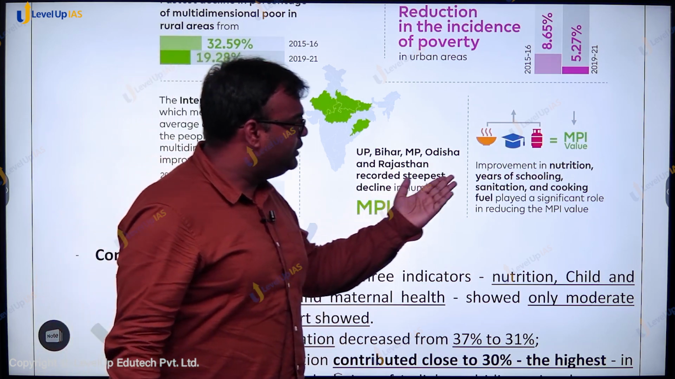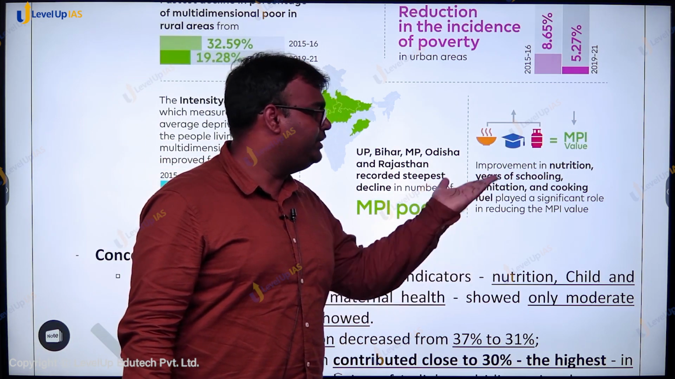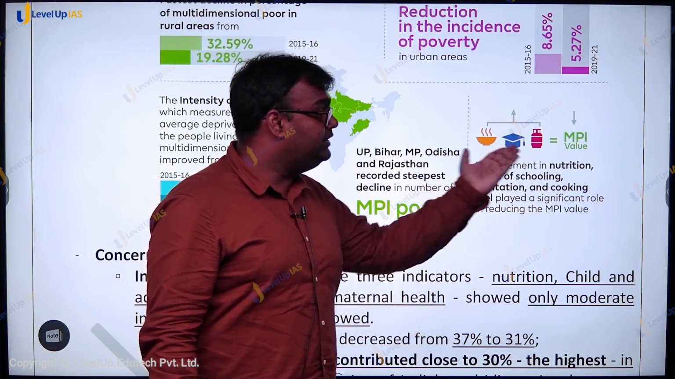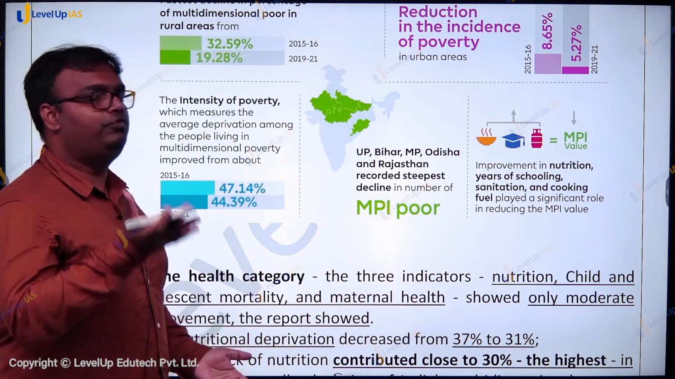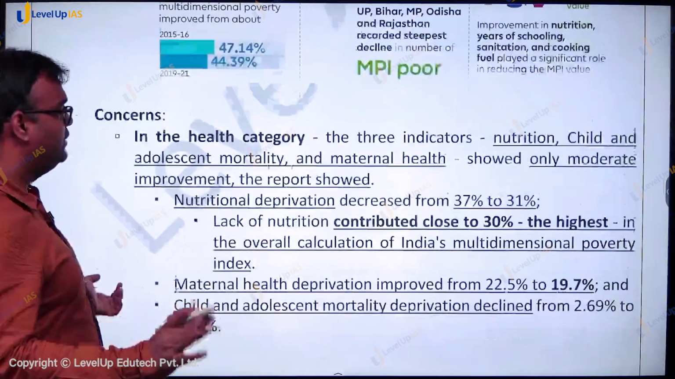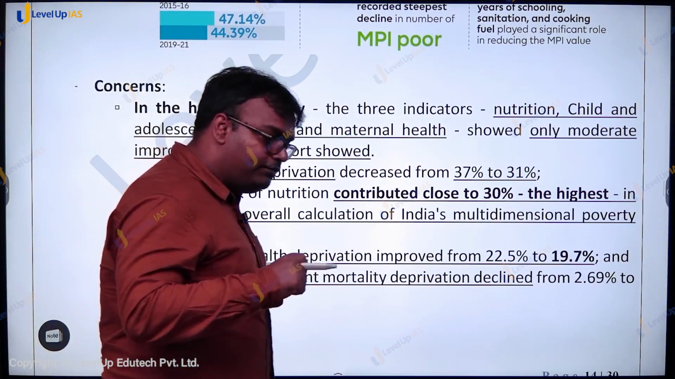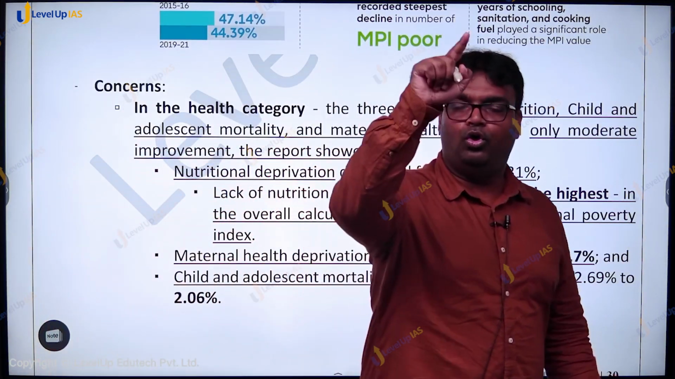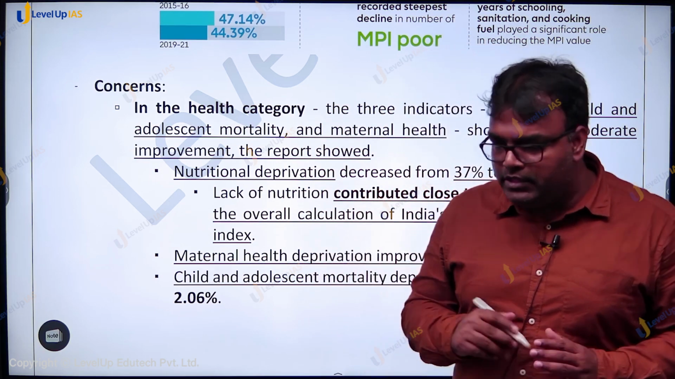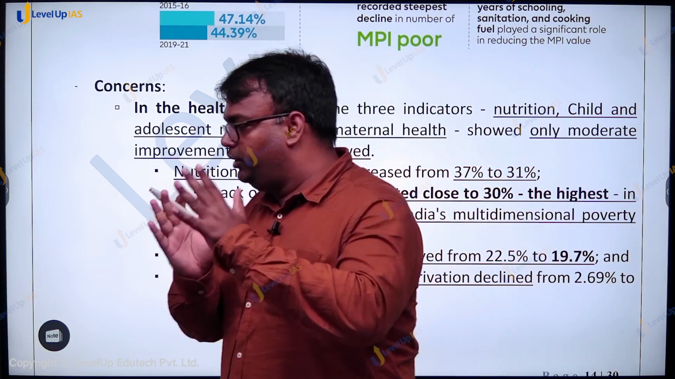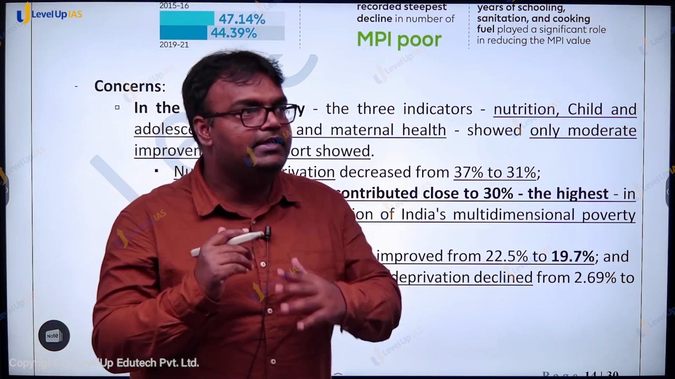And we have seen improvement in nutrition, years of schooling, sanitation, cooking fuel, and these have played a very important role in improving overall performance. But there are some concerns. So while we have seen improvement on all the 12 indicators, there are some indicators where improvement is not good enough. While improvement has taken place, it's not good enough.